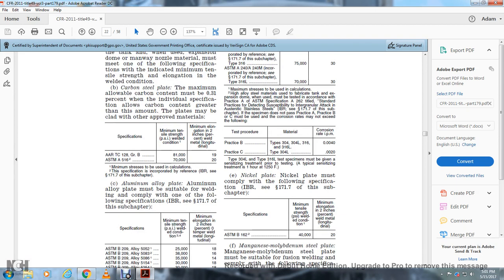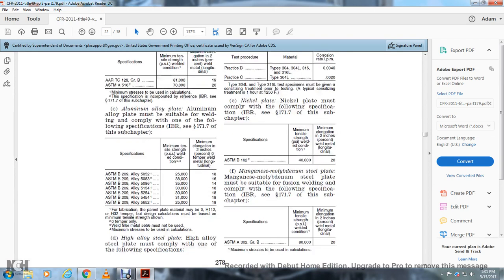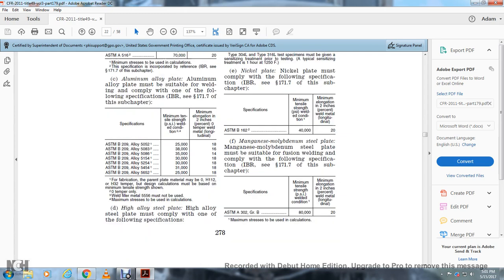Nickel plate must comply with the following specifications. See I-171-7 for the subchapter. And manganese-molybdenum steel plate must be suitable for fusion welding, complying with the following specification. IBRC 171-7 for the subchapter.